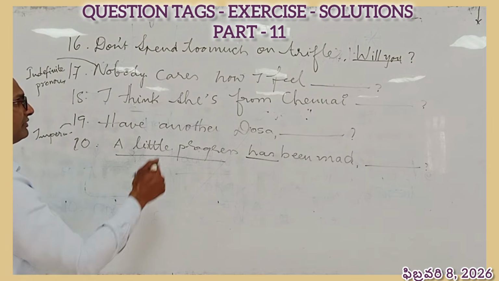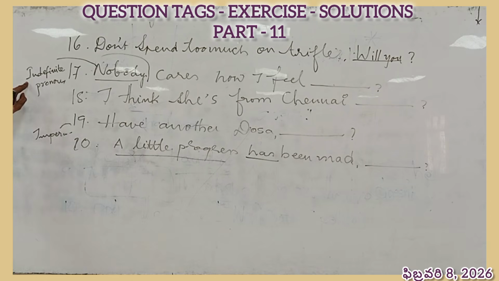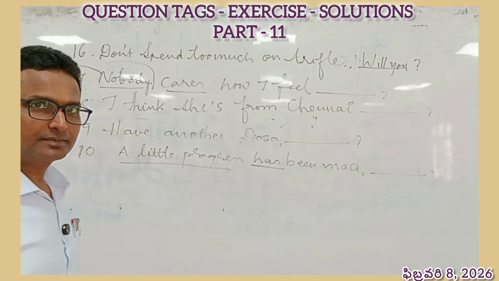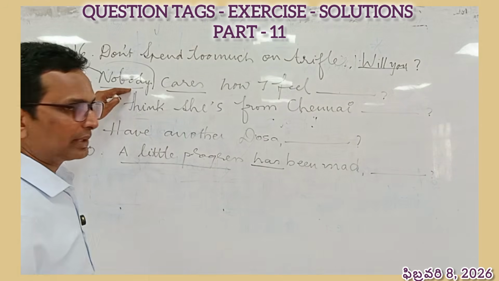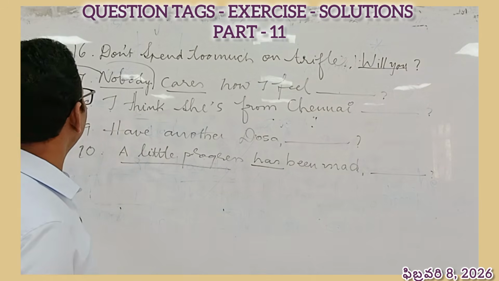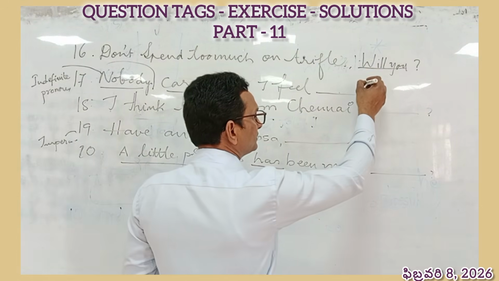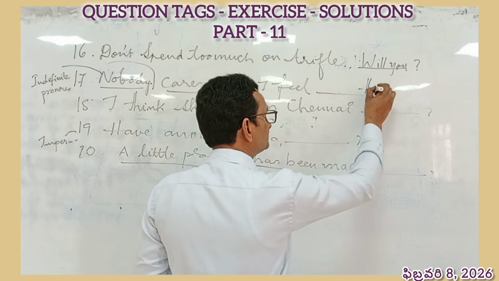Nobody cares how I feel. Take a look at this subject. When it is nobody, which comes under indefinite pronouns category, it is a negative sentence. Cares refers to present simple tense. If the subject is nobody, somebody, anybody, they come under indefinite pronouns category. The tag will have the pronoun they.